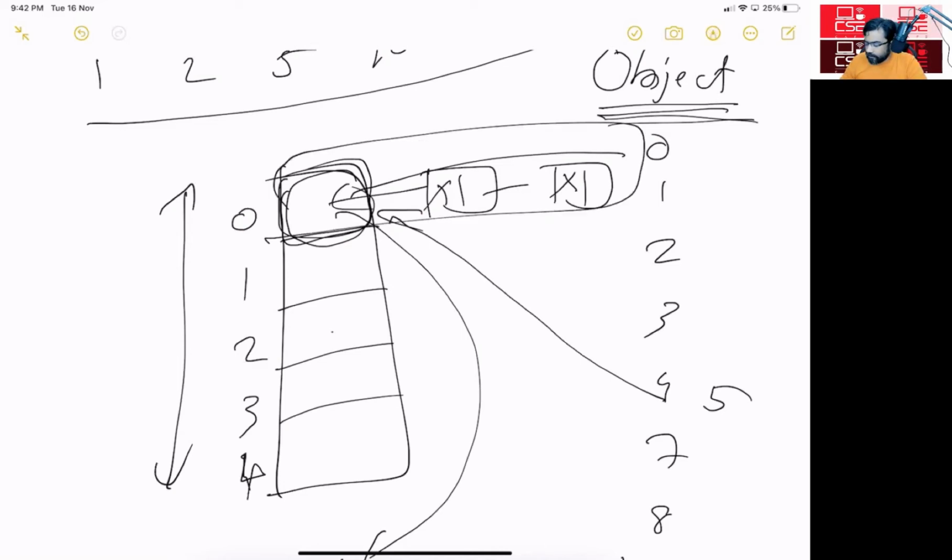Similarly, the first element comes to 2. I can put it in a linked list with the first element. And then I can put the next element as the second element in the linked list, and so on.